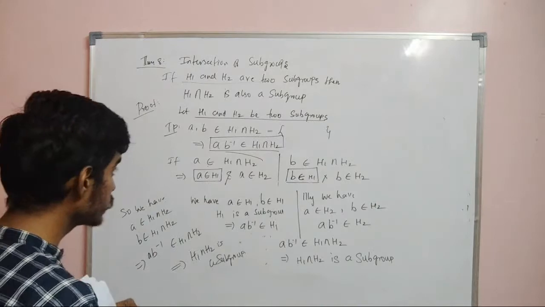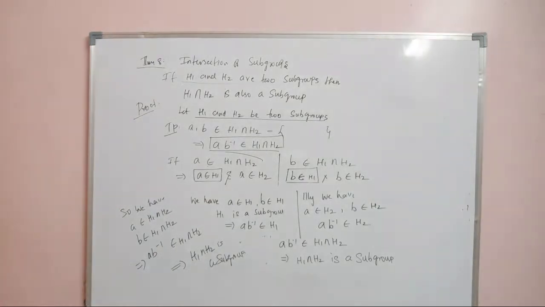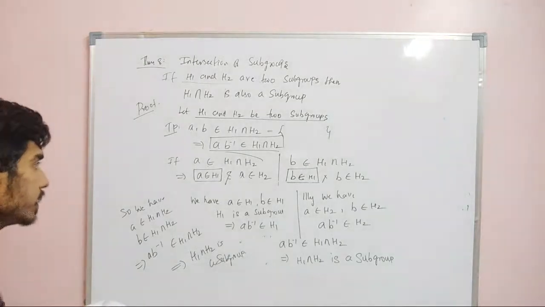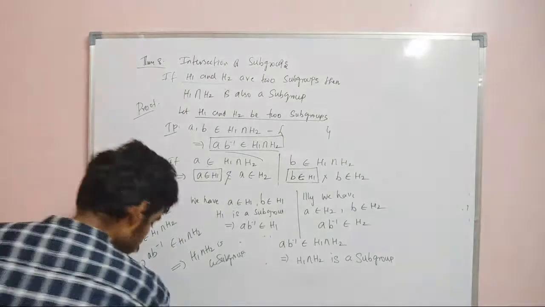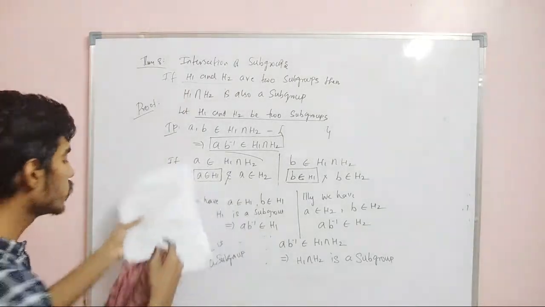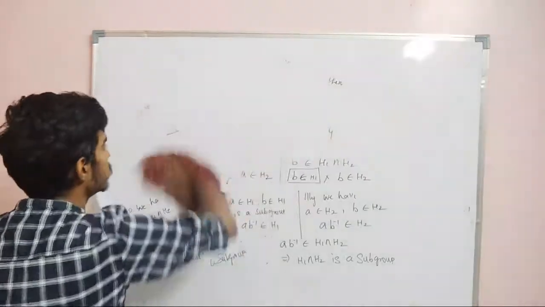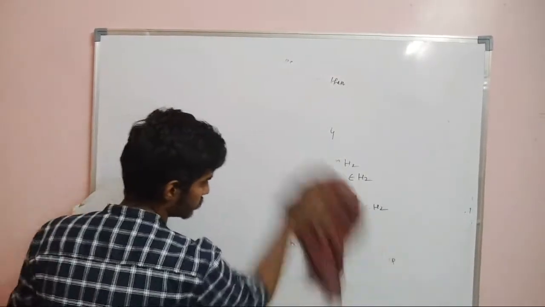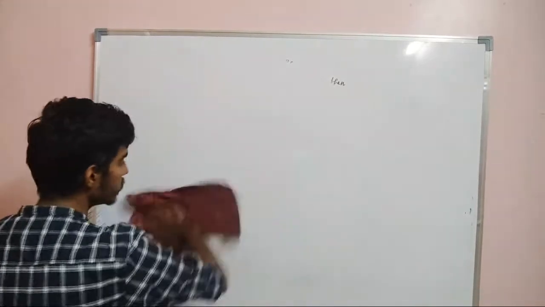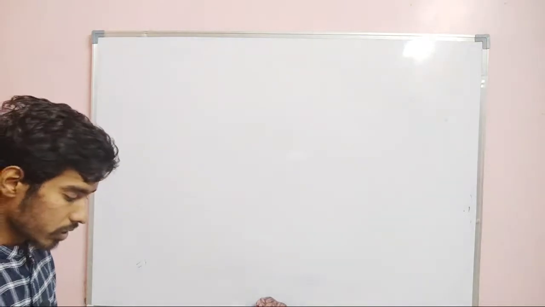If you understand this proof, you just replace A with Ai, B with Bi, and the intersection with the intersection of Hi. So I think you can easily follow the proof. You just practice it, right? I'll just tell it orally. You just go through page number 145.